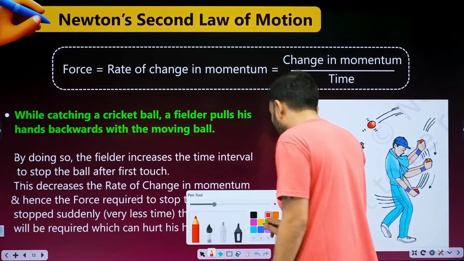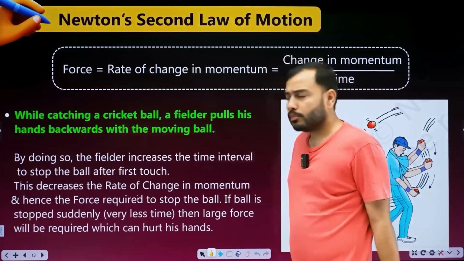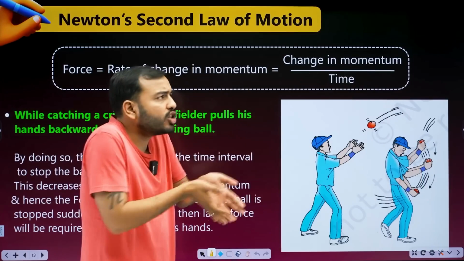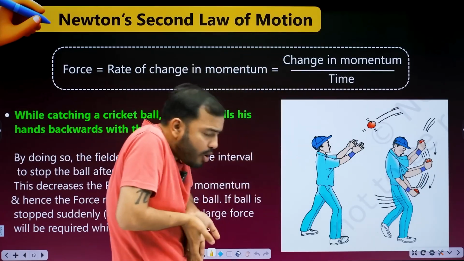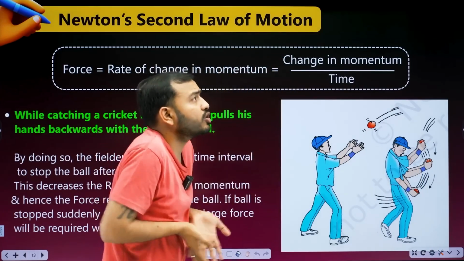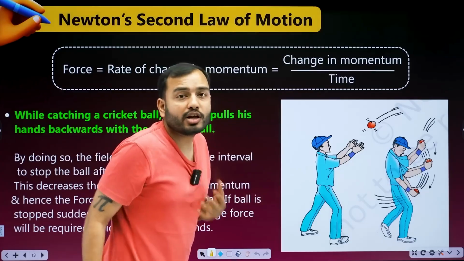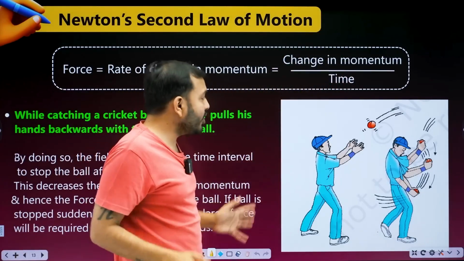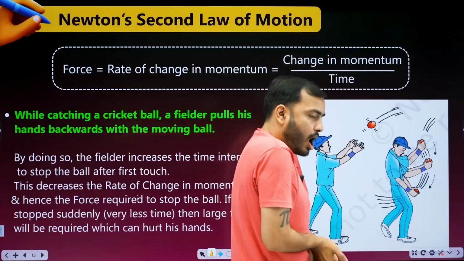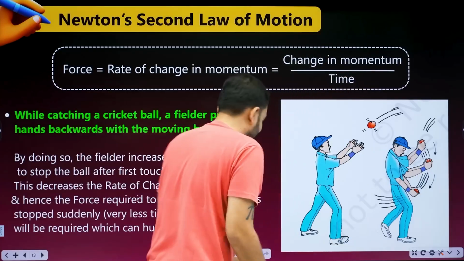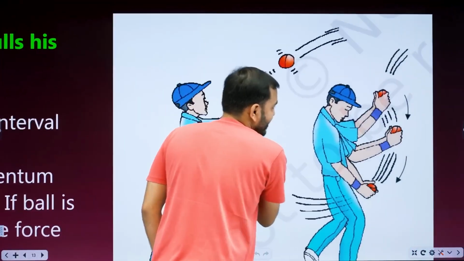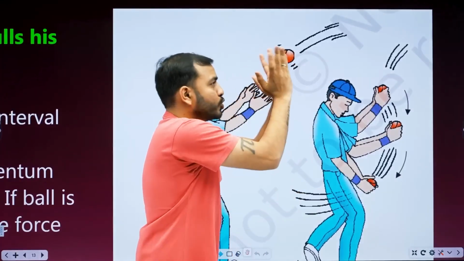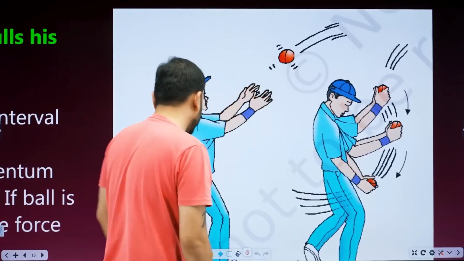Now we have to study some reasoning. Like you must have seen this. Have you ever played cricket? When we catch in cricket, do we catch like this or like this? Some new players catch the ball like this, and how do the other cricketers catch? Like this. Have you seen this style? Why do they do it?